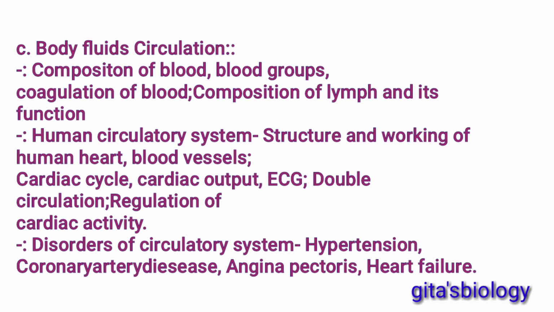The next chapter contains body fluid circulation. It contains composition of blood, blood groups, coagulation of blood, composition of lymph and its function. Then the human circulatory system contains structure and working of the human heart, blood vessels, cardiac cycle, cardiac output, ECG, double circulation. Then lastly, regulation of cardiac activity, disorders of the circulatory system, hypertension, coronary artery disease, angina, etc.